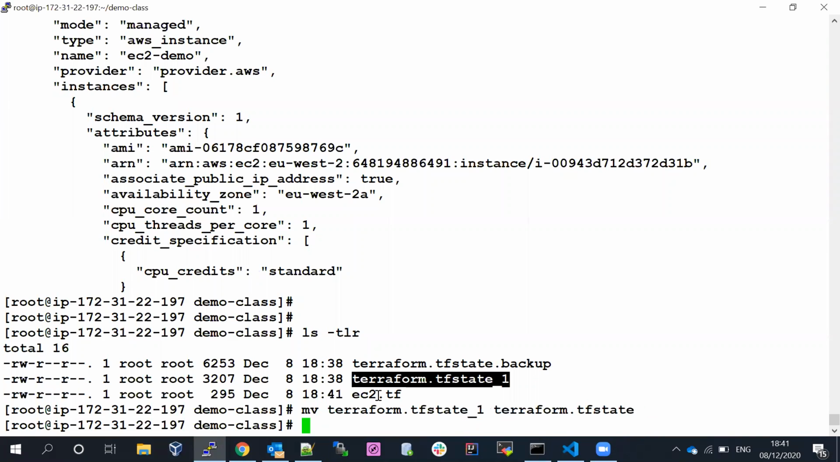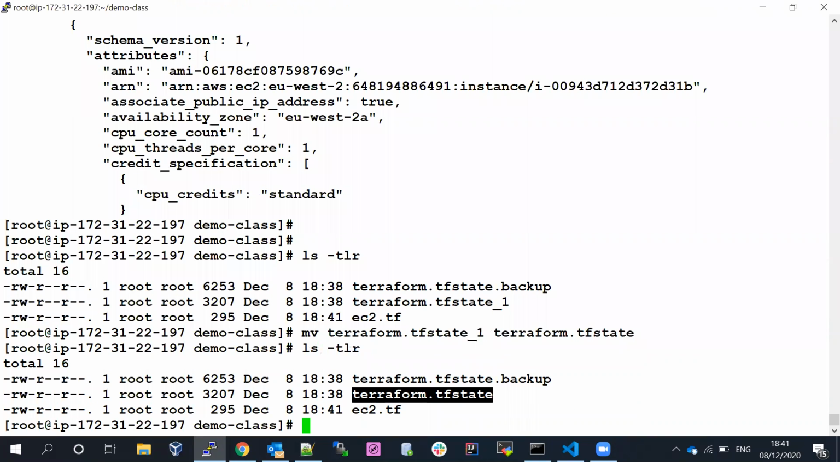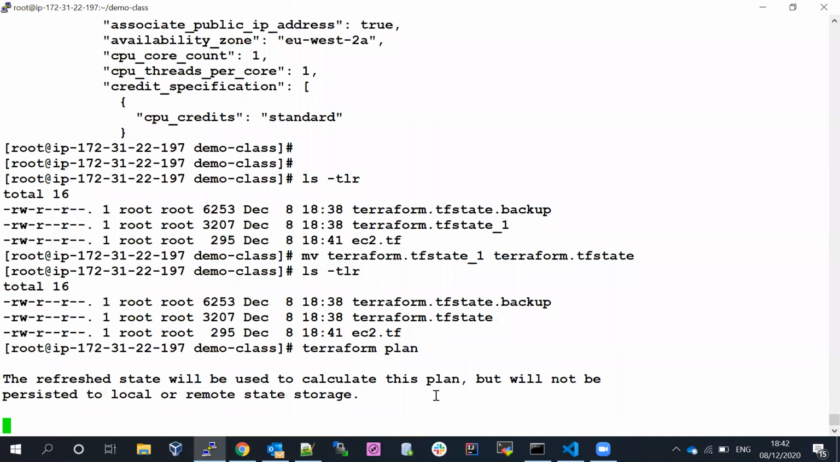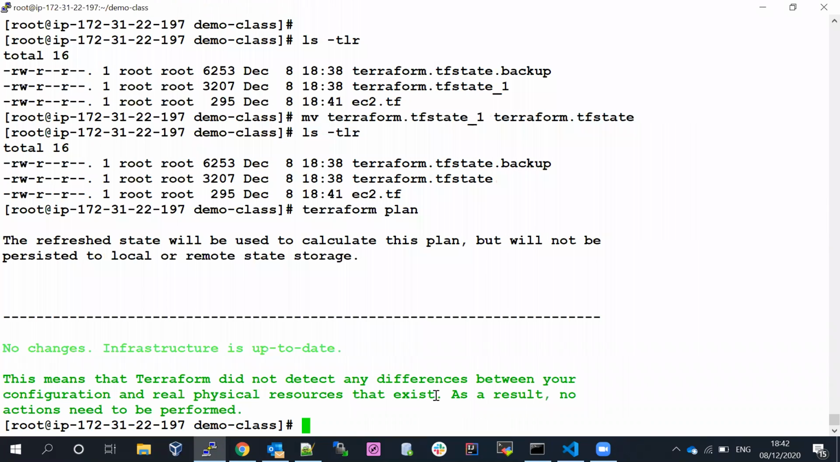If you look again at terraform.tfstate and run the terraform plan, you can see no changes. Infrastructure is up to date. Why? Because when you run the terraform plan, based on the .tf file resource information, it reads from the Terraform state file. If the resource information in the .tf file is already available in the tfstate file, Terraform is not going to create anything. If you don't have the information, Terraform tries to recreate.